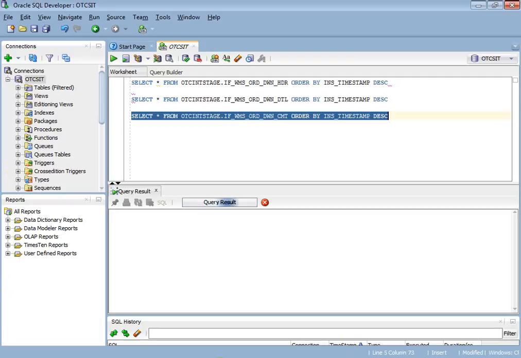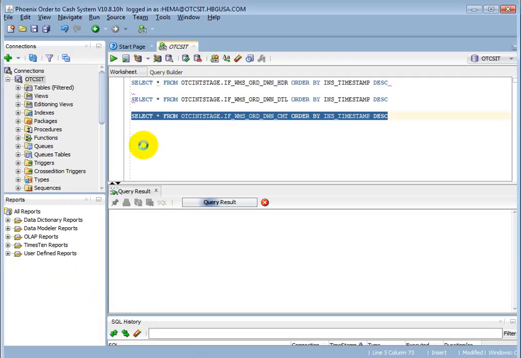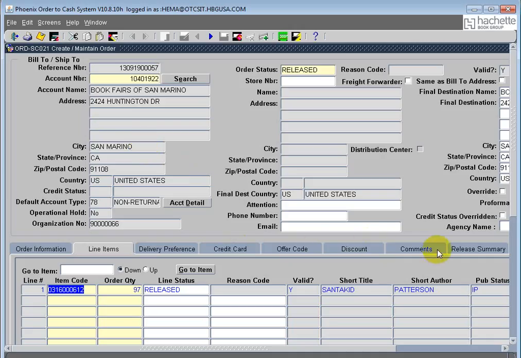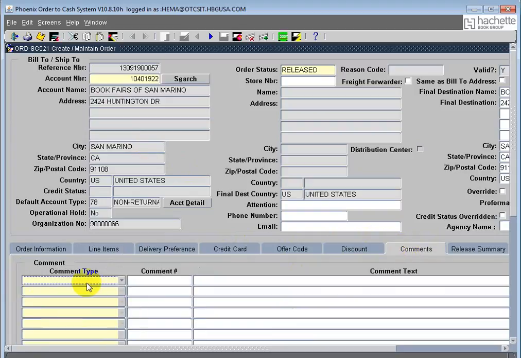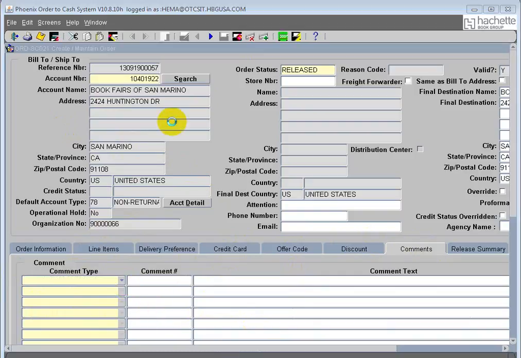In this comment table, you'll have the comment information of the order. That is here, in the comments tab. While creating any order, whether it is a manual order, upload order or EDI order, if we provide comment information in this comment tab, then these comments should flow to this table, and they should flow to WMS.